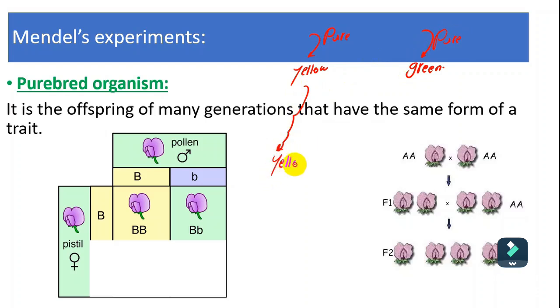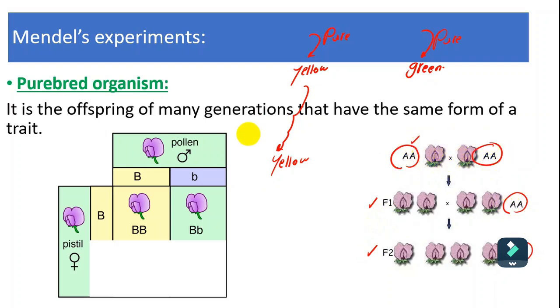This means that this one is purebred, meaning this one is a pure trait. Like this one, for example, if we make crossing between E capital and E capital, we'll find all the generations, either F1 or F2, first generation or second generation, all of them will be E capital. This means that they look like the same parent, so this one is purebred.